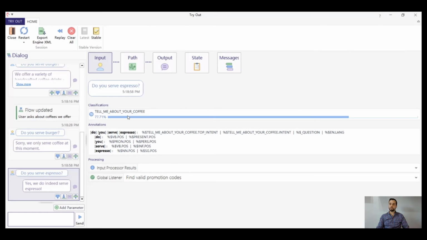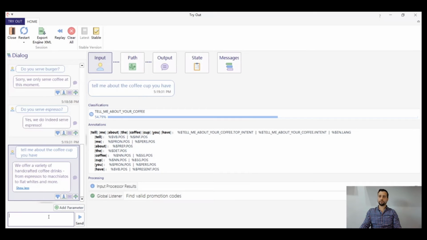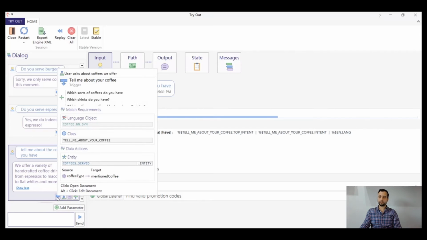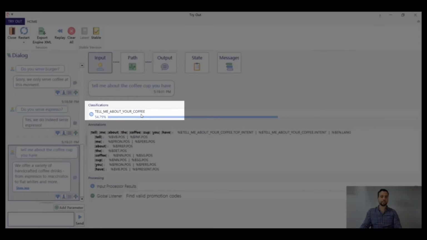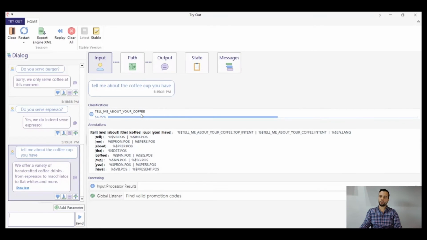Now that this is working, let's try a user input which is maybe a bit more difficult, such as, what about the coffee cups you have? As we can see here, it's not really giving us the right answer, right? We are talking about coffee cups and it's giving us the answer around coffee. We are fulfilling the language object match requirement and also the class match requirement. But if we take a closer look at the classification, we can see that the confidence score went down quite a bit, but is still higher than our confidence threshold.